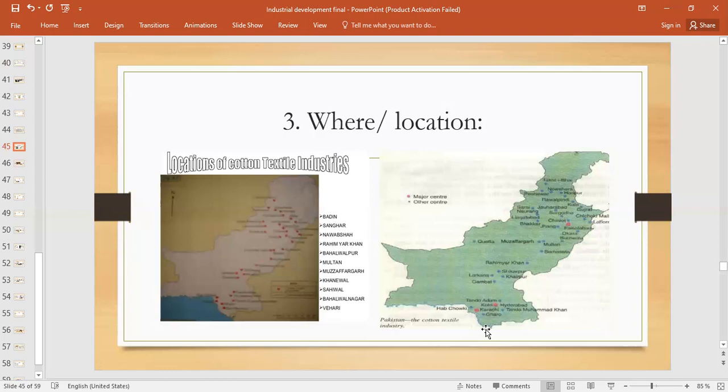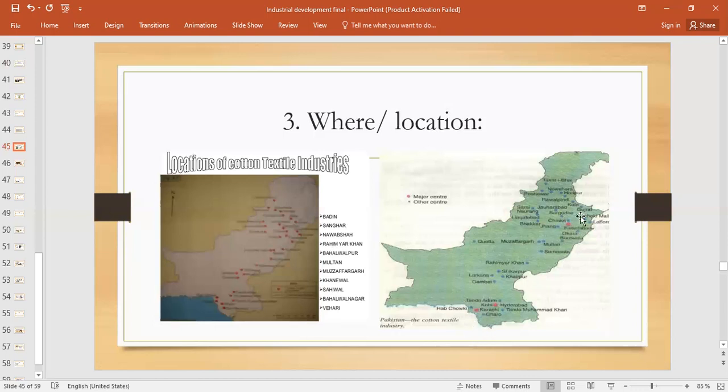And as I told you, Karachi is one of the major cities, so it is linked with the rest of the country by an efficient transport system. Karachi is connected by road, by rail, and by air with the rest of the country, right? And the availability of capital and entrepreneurs is also there, right? Okay. These all were the locational factors for Karachi.